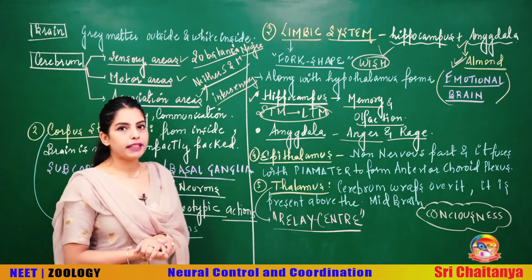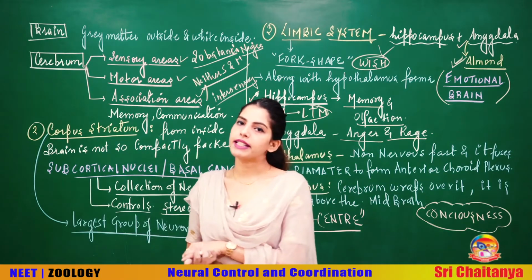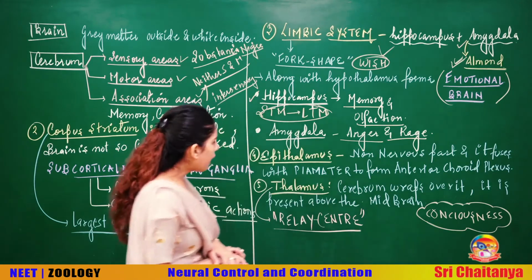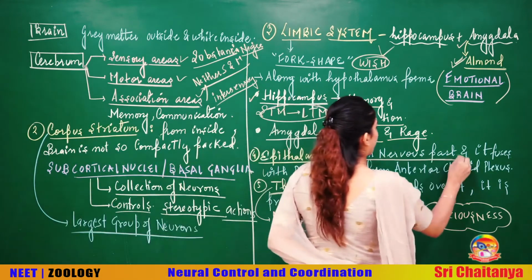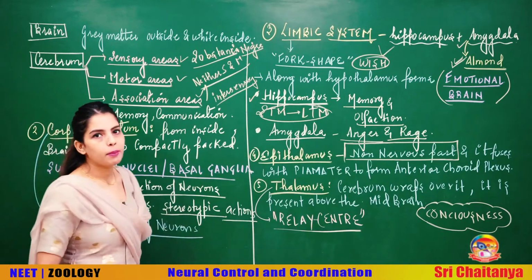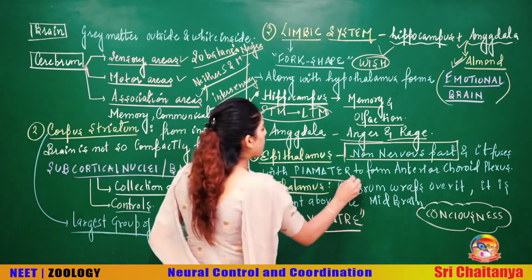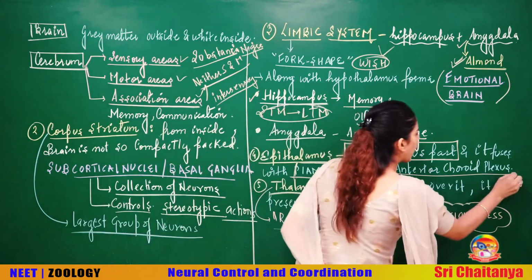Now talking about the next part of your forebrain, that's your diencephalon, which has epithalamus, thalamus and hypothalamus. The very first part, epithalamus, is actually the non-nervous part of your brain, and this fuses with pia mater. When it fuses with the pia mater, it is going to form something called the anterior choroid plexus.